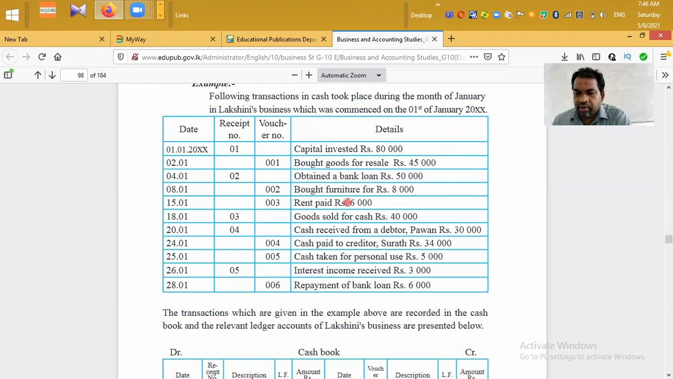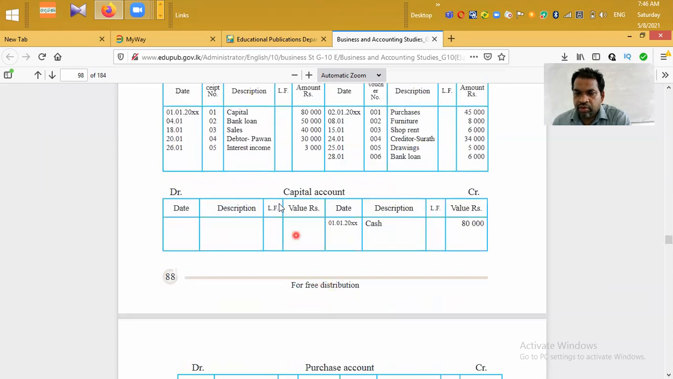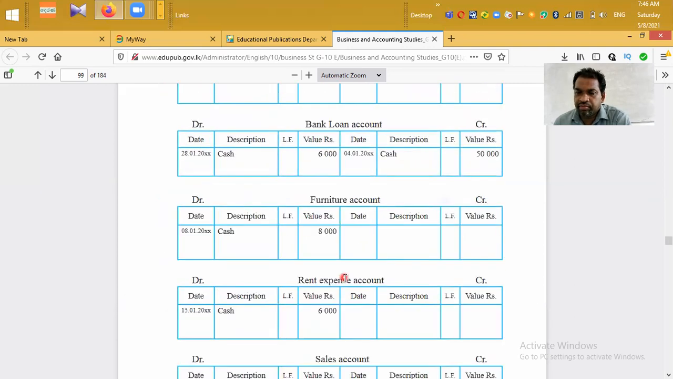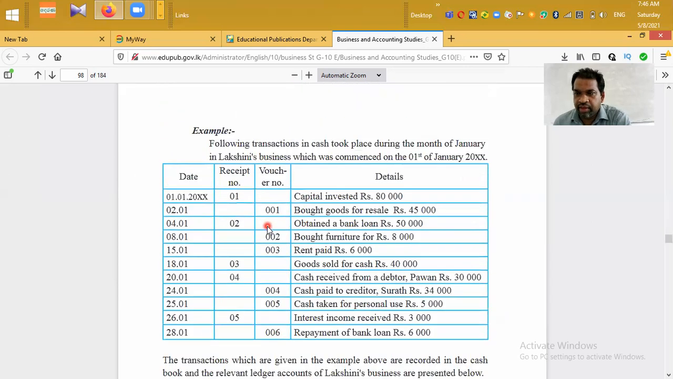For other accounts, we can just do T accounts like this: date, description, ledger folio, value. Again, the credit side: date, description, ledger folio, value. Even in a ledger account, this is the center. From this point to the left, debit side. From this point to the right, credit side. Right, now we can discuss each transaction.